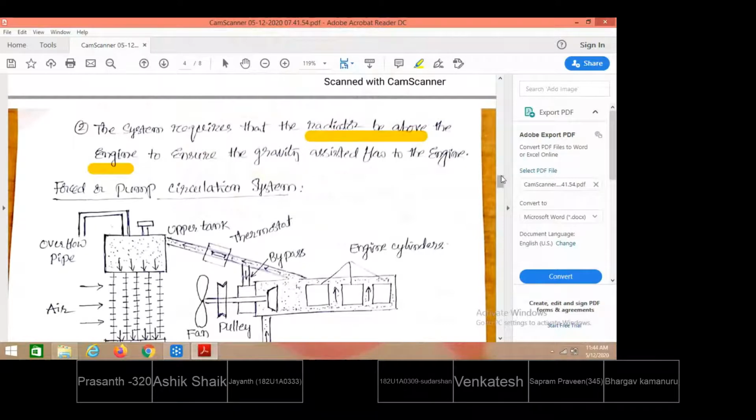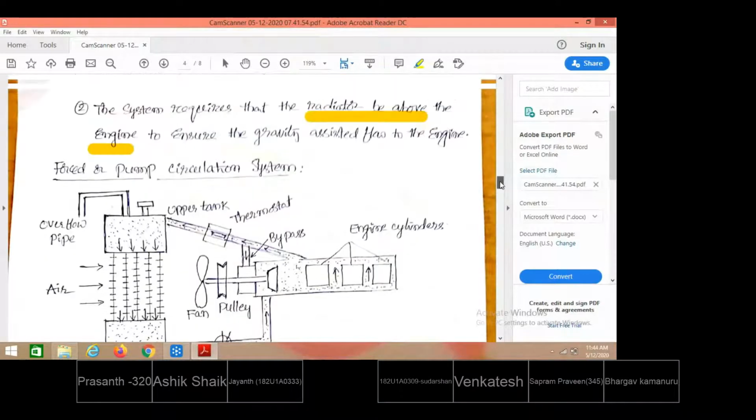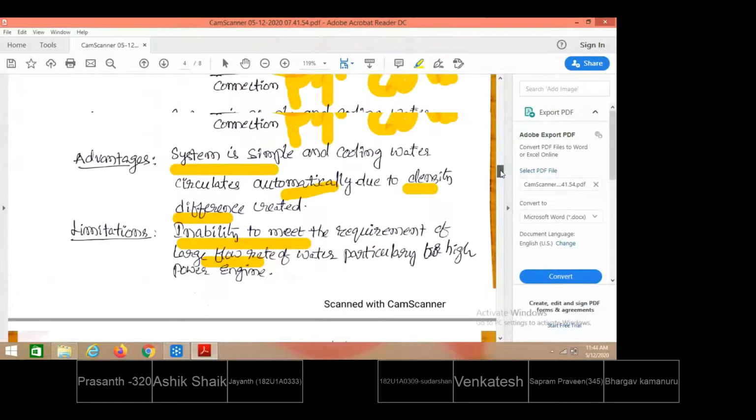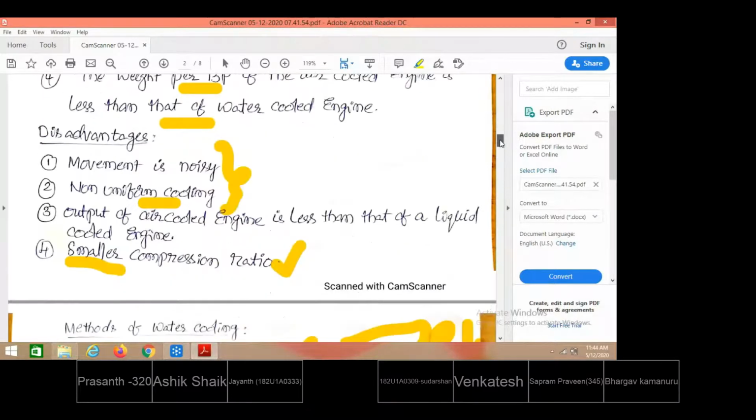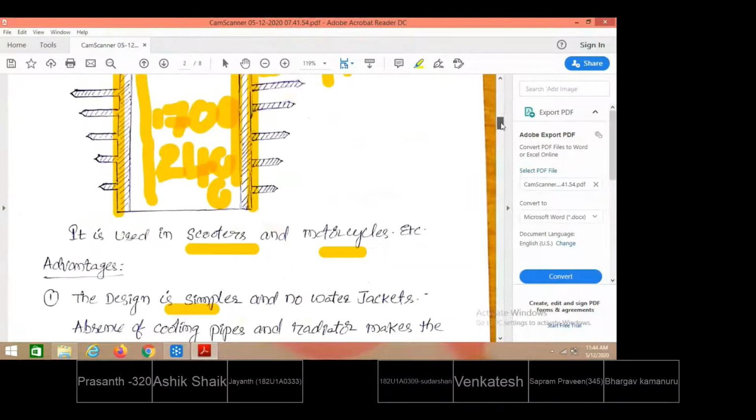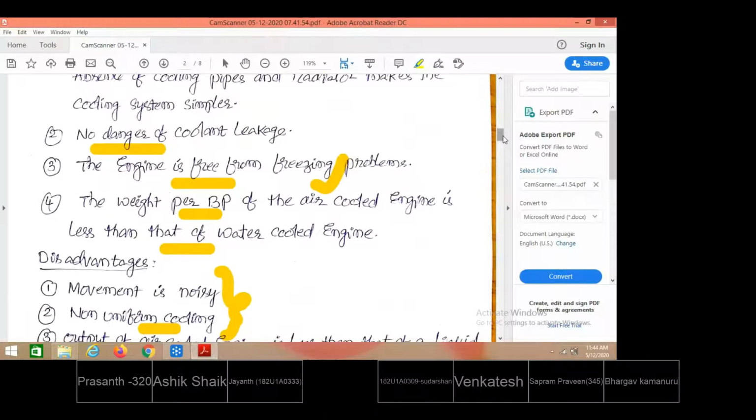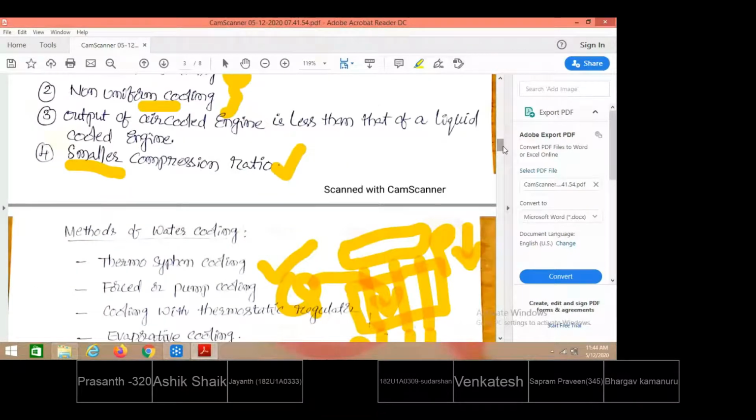When it comes to the very practical way of providing water cooling systems, there are forced circulation systems, which we also call forced or pump cooling systems. In the earlier case, a pump was not included in the water cooling circulation. While the water is circulated from the water jacket to the radiator, and again from the radiator to the water jackets, no pump was used there.